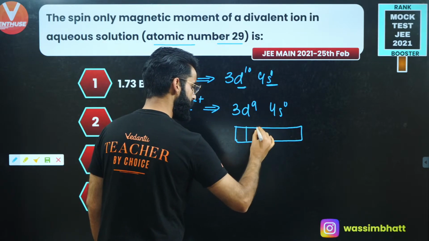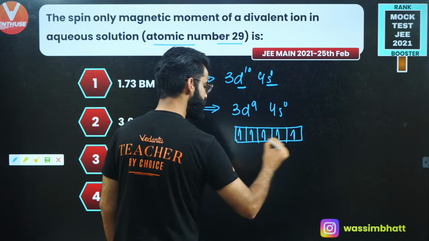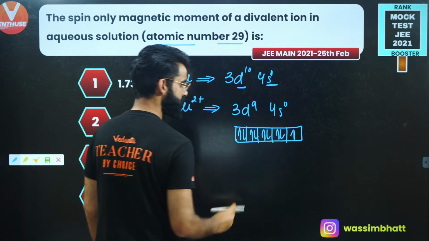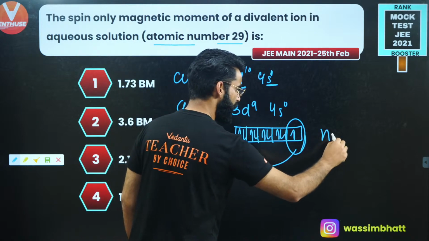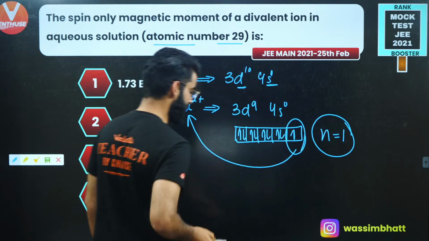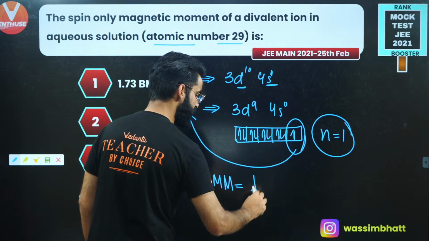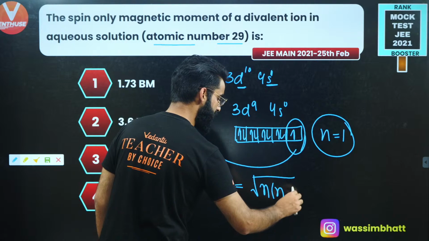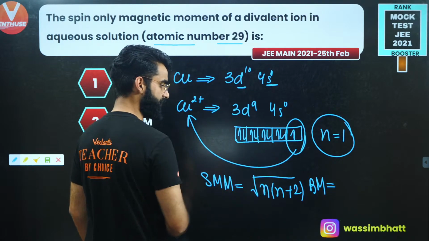If you write out the 3d9 configuration, 1, 2, 3, 4, 5, 6, 7, 8, 9, how many unpaired electrons are there in Cu2+? There is only one unpaired electron. And people, I hope you remember how to calculate the spin magnetic moment. It is given by the formula root of n into n plus 2 Bohr magnetons, where n is the number of unpaired electrons.